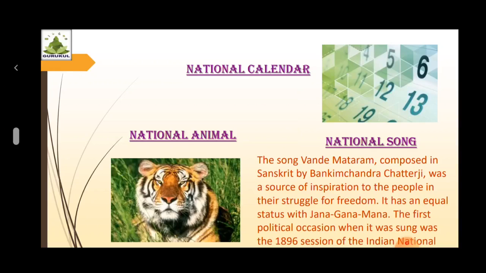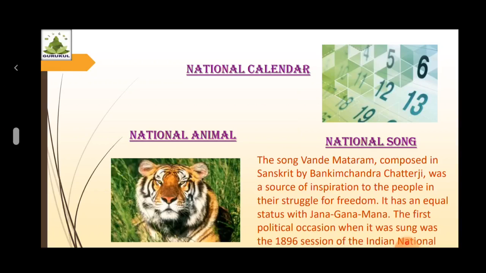Out of 8 races of the species known, the Indian race, the Royal Bengal tiger, is found throughout the country except in the northwestern region and also in the neighboring countries, Nepal, Bhutan, and Bangladesh. To check the dwindling population of the tigers in India, Project Tiger was launched in April 1973.